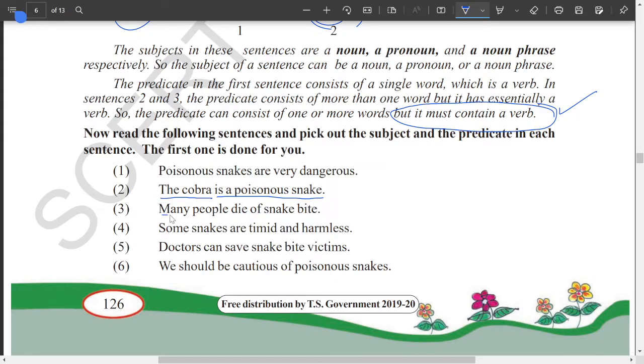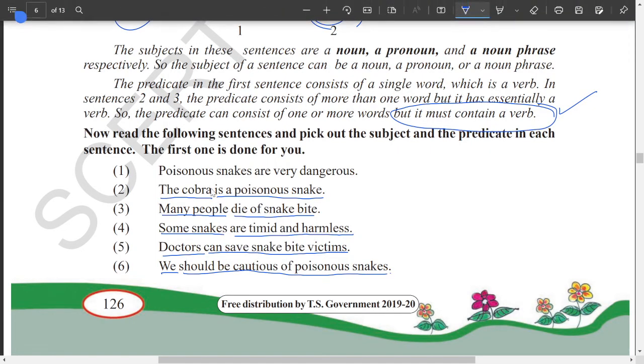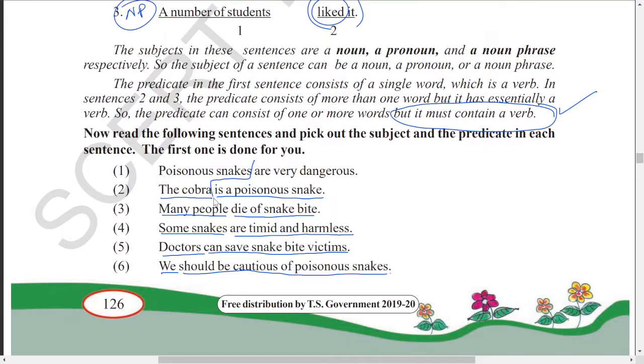Next, many people is the subject here, die of a snake bite is the predicate. Next, some snakes is the subject, are timid and harmless is the predicate. Next, doctors is the subject here, can save snake bite victims is the predicate. Next one, we is the subject here, a pronoun, should be cautious of poisonous snakes is the predicate. Now let me draw a line between subject and predicate here.